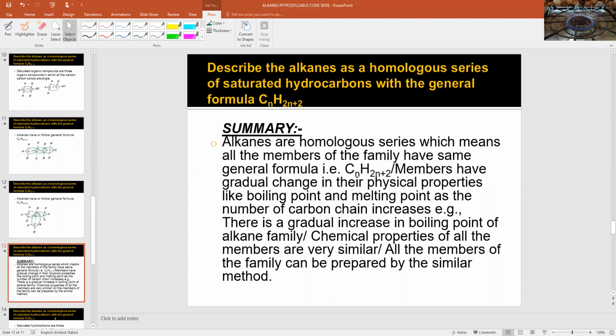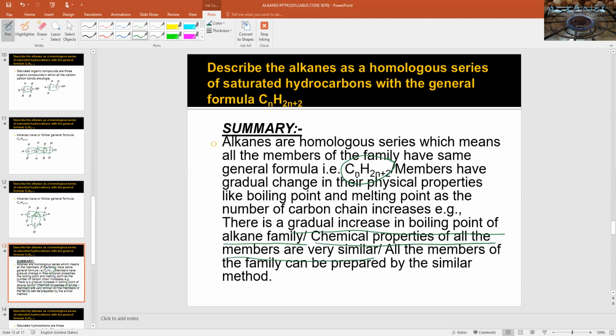In summary, alkanes are a homologous series, which means all the members of the family have the same general formula, that is CnH2n+2. Members have a gradual change in their physical properties like boiling point and melting point as the number of carbon chain increases. For example, there's a gradual increase in boiling points of the alkane family. Chemical properties of all the members are very similar.